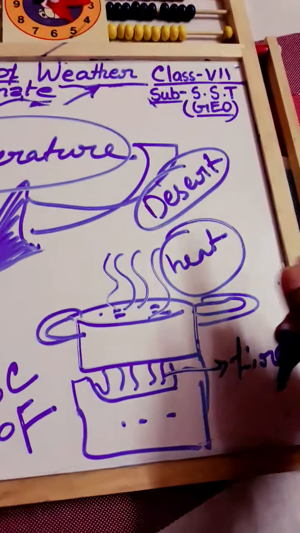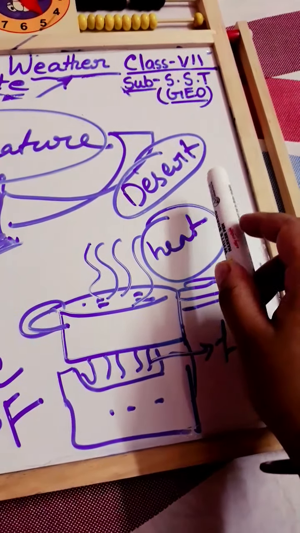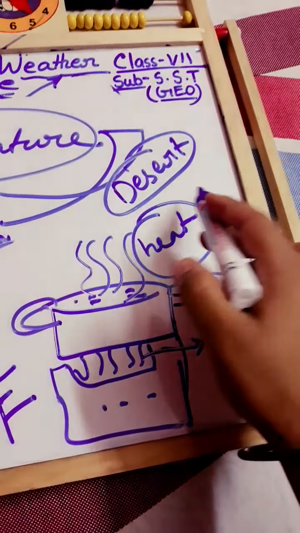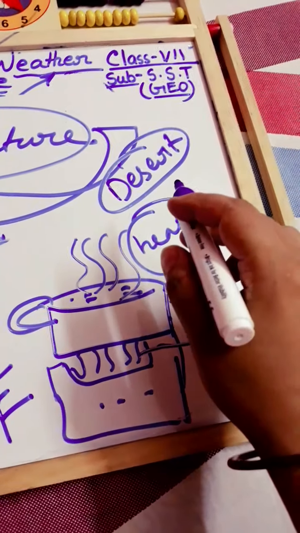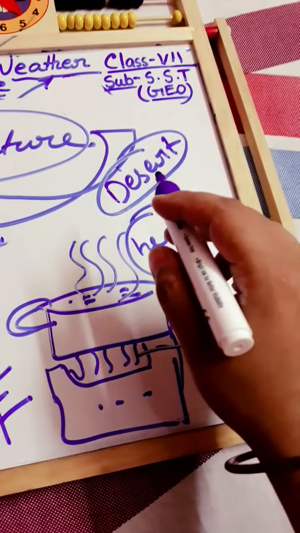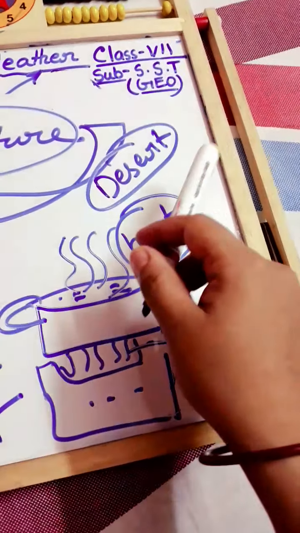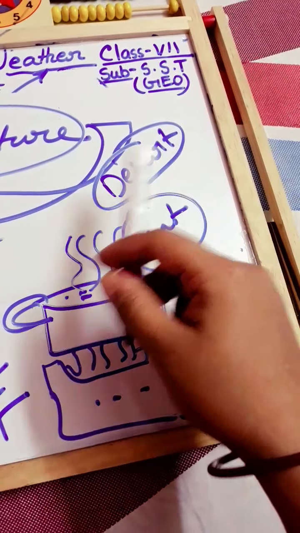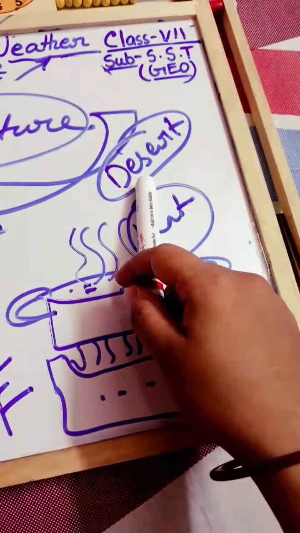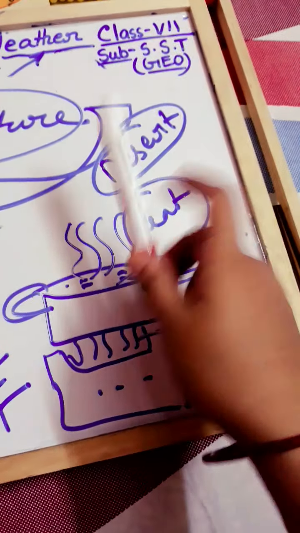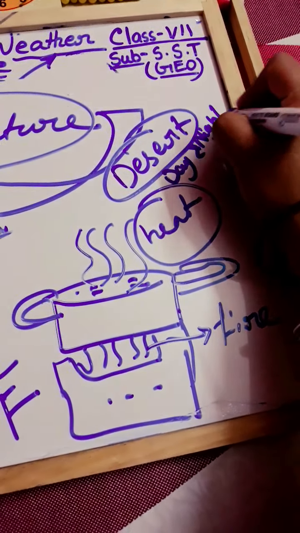If anybody has gone to Rajasthan, you will feel that in the daytime in the desert area the temperature is very high, and it may be 45 to 50 degrees centigrade, which is a record temperature. But at night, the temperature falls in a great manner. So in the desert area, there is a great variation between day and night.